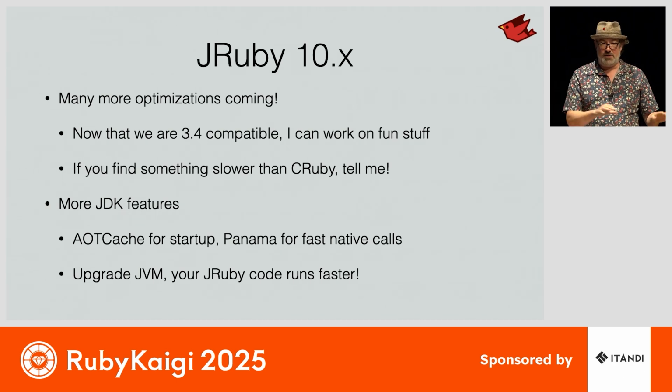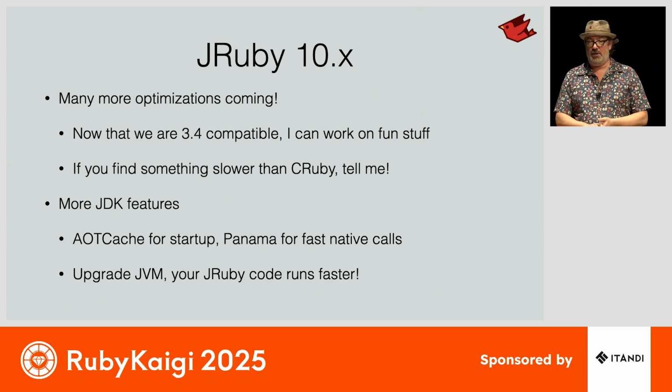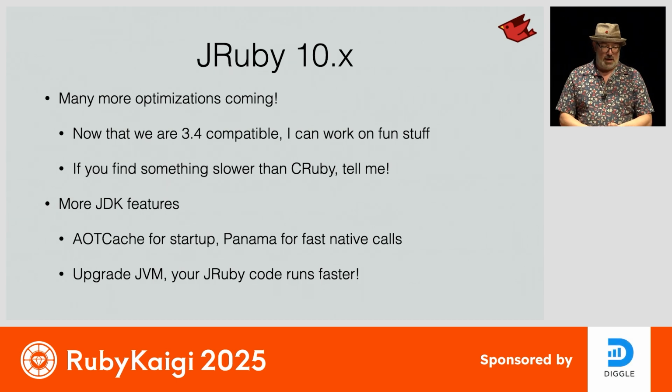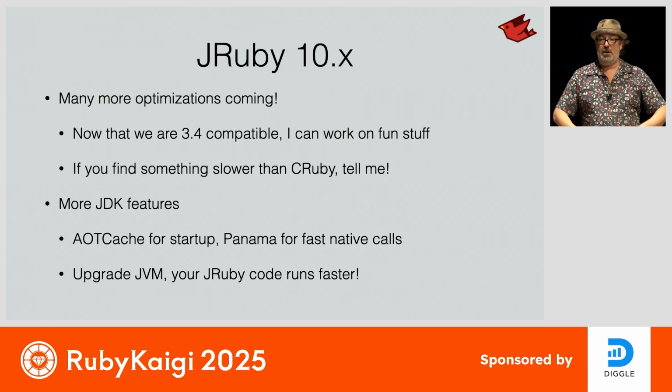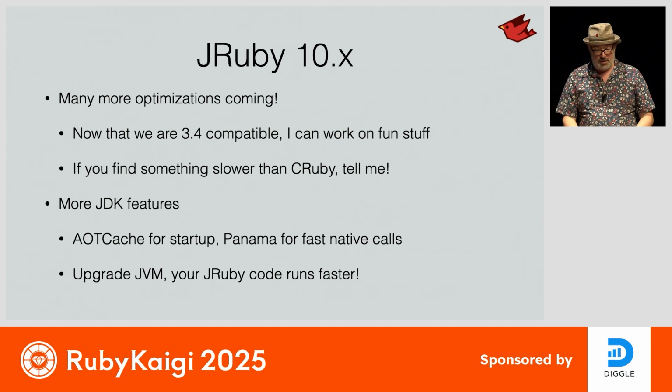If you find a specific case that's slower in JRuby than it is in CRuby, let me know, because there's probably something wrong in JRuby that I can fix. We're also going to be exploring all of these different JDK features, like AOT cache to improve startup, and Project Panama to make optimized native calls from Ruby code so that our FFI is faster. And really, it's just going to be a matter of upgrading your JVM. You upgrade the JVM, you get better garbage collectors, better JIT, cool new features, and your Ruby code runs faster, and you don't have to do anything else.